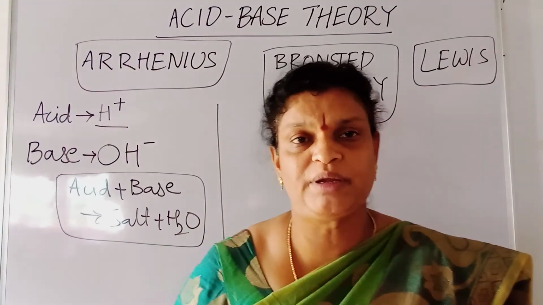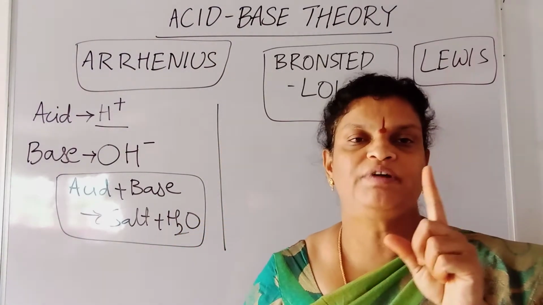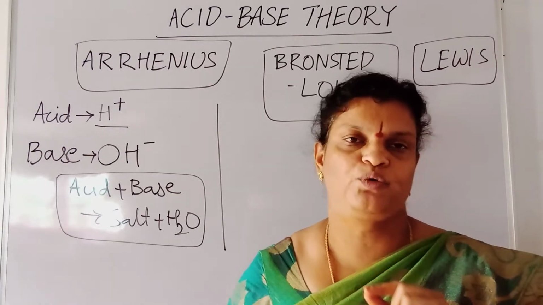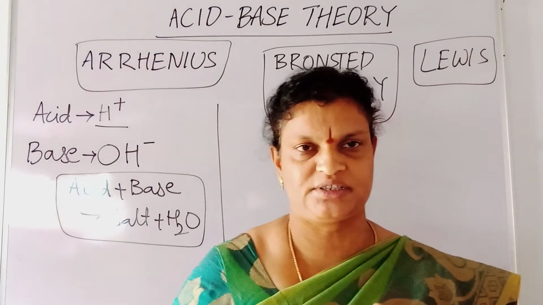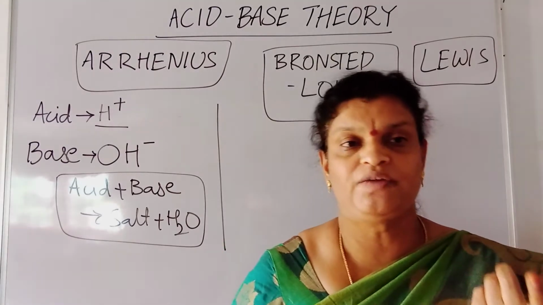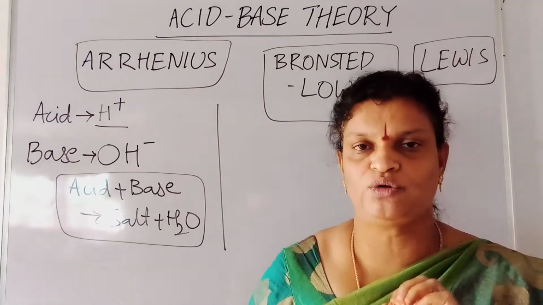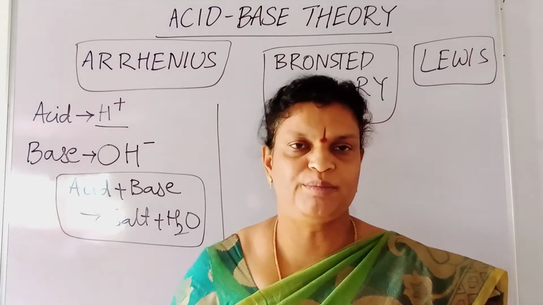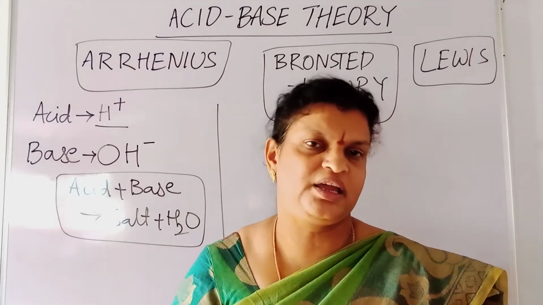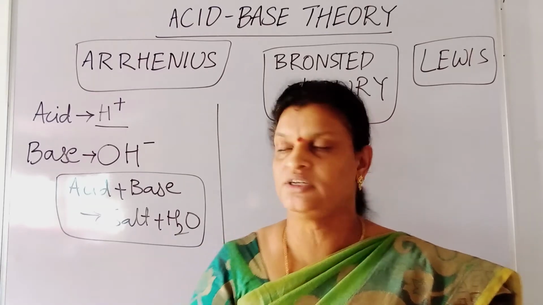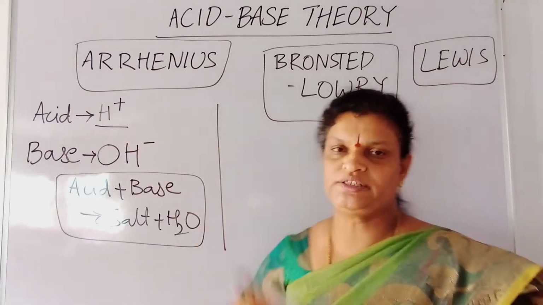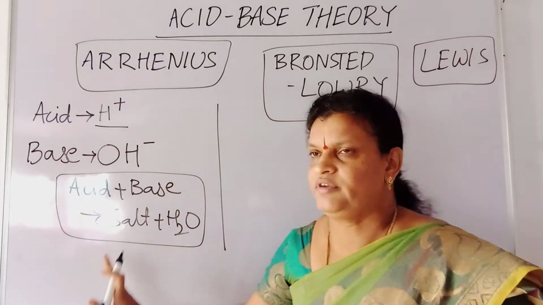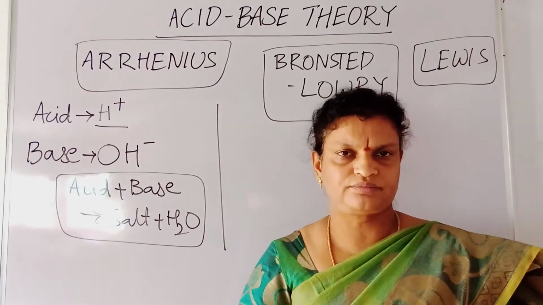Then what are the subatomic particles present in that? Only one proton. So instead of writing the symbol P for proton, we can use H plus. If you go for P, you may be confused with phosphorus. So that's why we don't regularly use the letter P for proton. Some members may write P plus, but again it will be confused with phosphorus. So let us write this as H plus. Every time we'll write it like that only. So these are the three definitions according to Arrhenius.